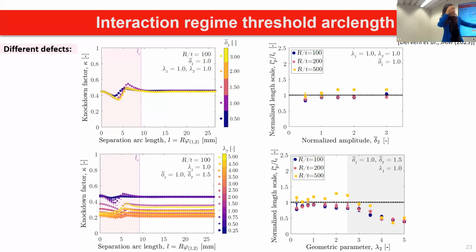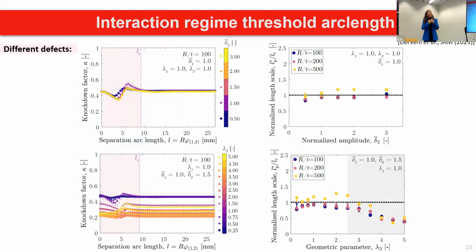And then once again here we could see that if we plot our interaction regime threshold versus the width, beyond the threshold width, where the defects now form a very distorted shape, we have some discrepancies, but then we are able to capture very well the cases where we have two independent defects. And this is actually the work that we have as a follow-up, studying a little bit further the interactions.